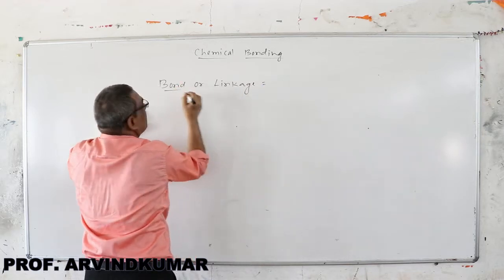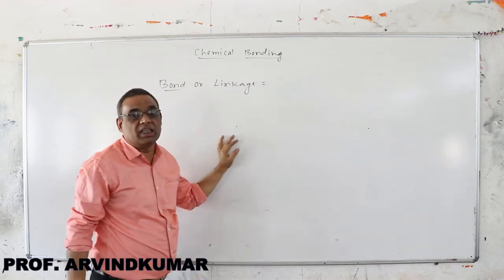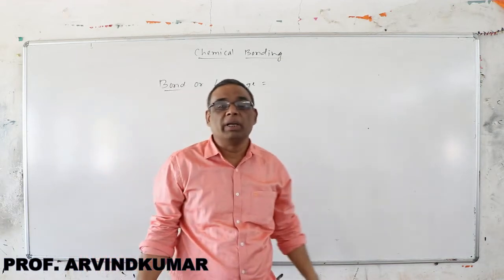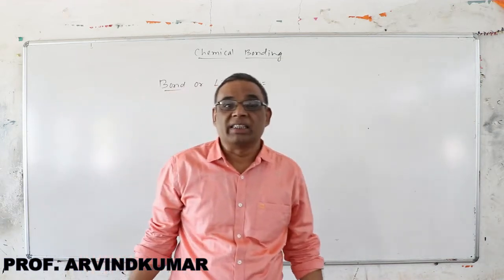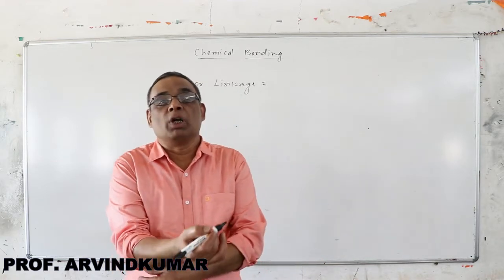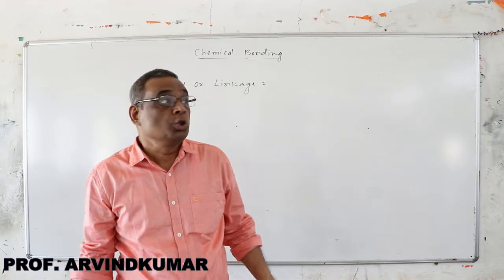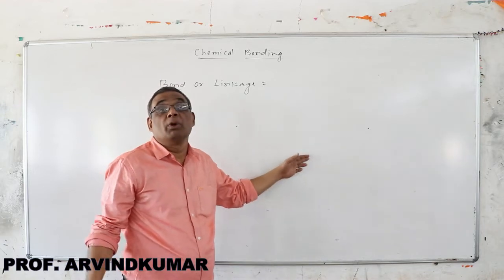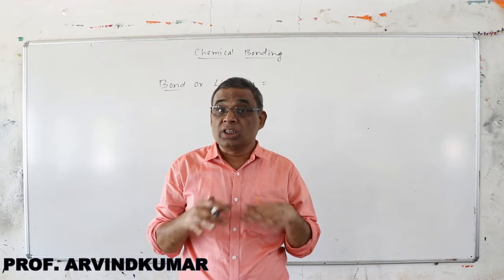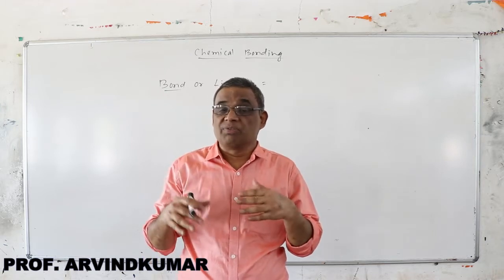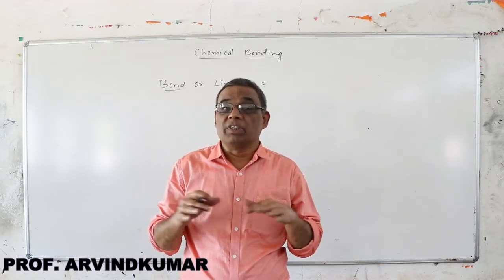There are two kinds of bond. One is physical, another is chemical bond. The bond is the force of attraction which binds the atoms together in a molecule. In the physical bond, the orbitals are not touching, not sharing, not transferring electrons.